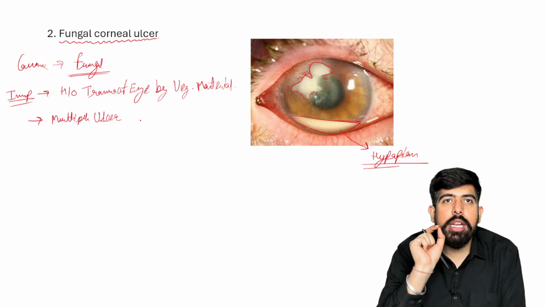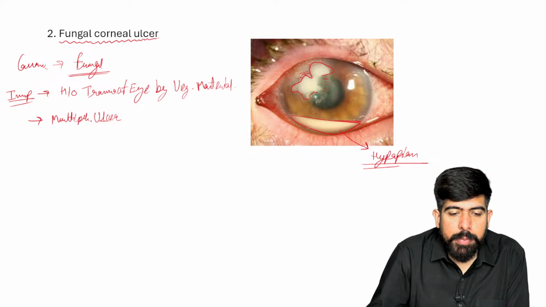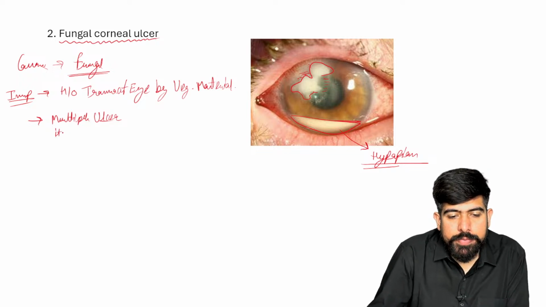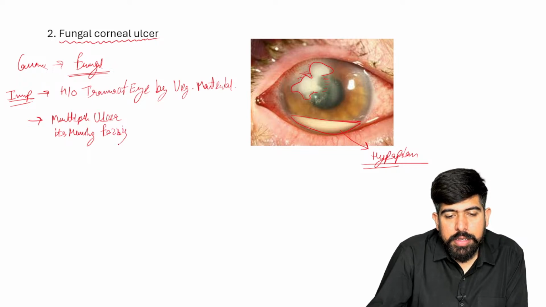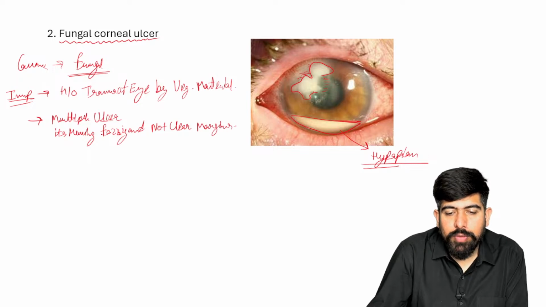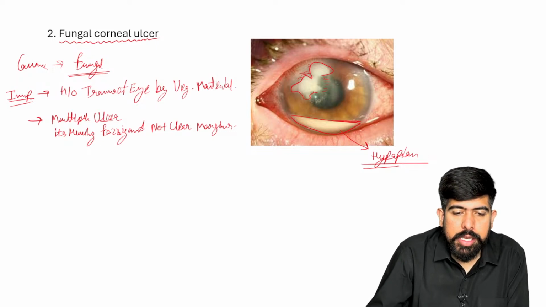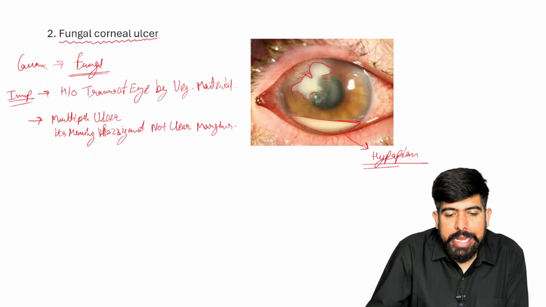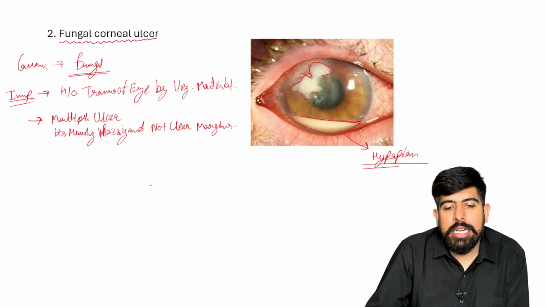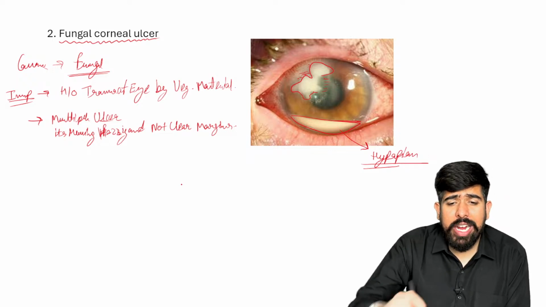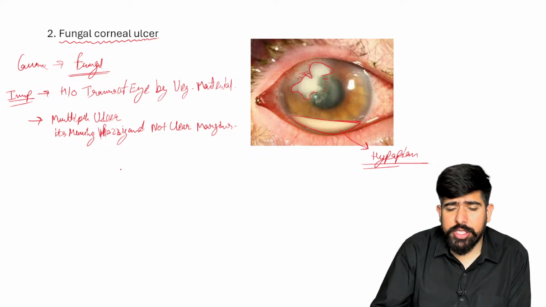The bacterial one was a clear-cut single ulcer, and this is multiple ulcers, and it is having hazy, not clear margins. So I can draw up where your bacterial ulceration is.